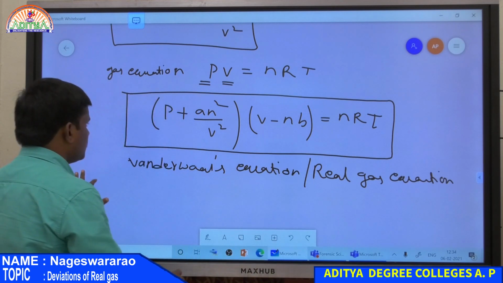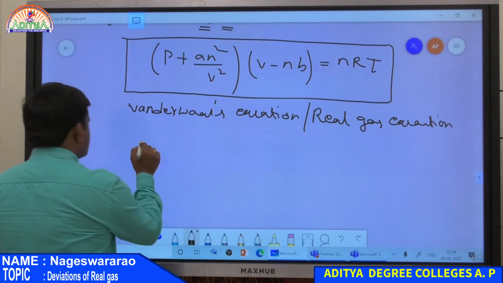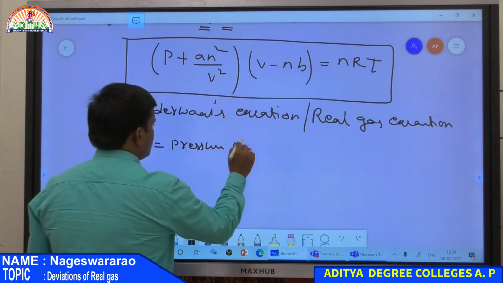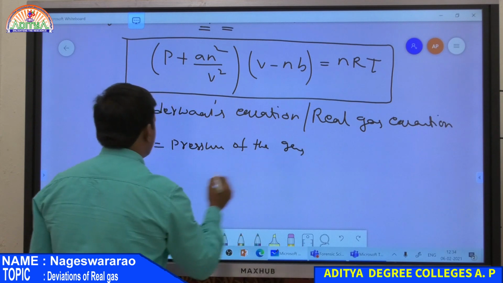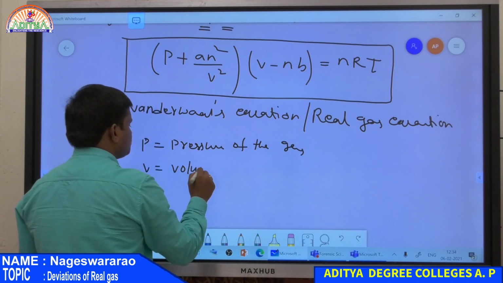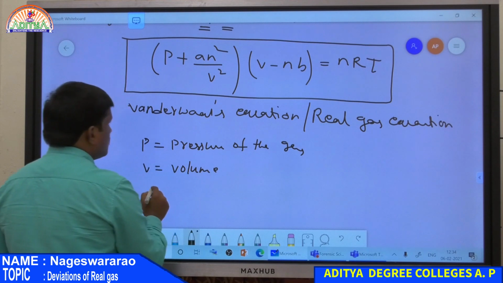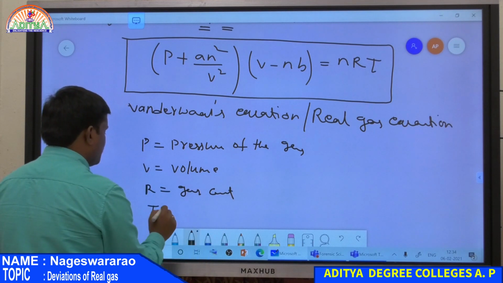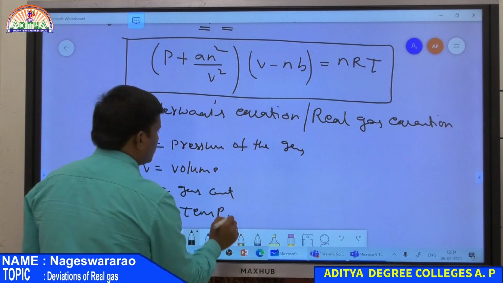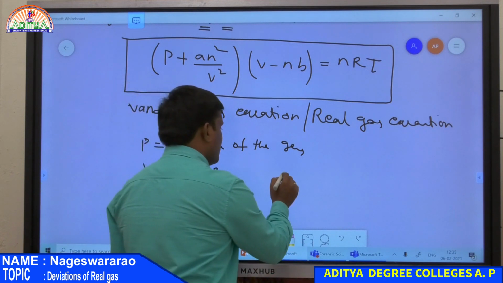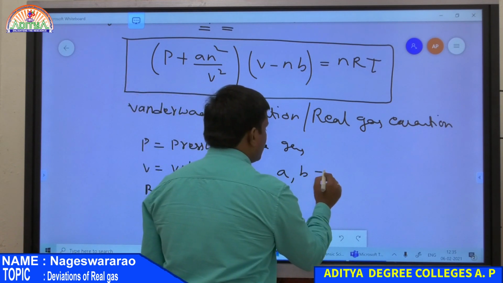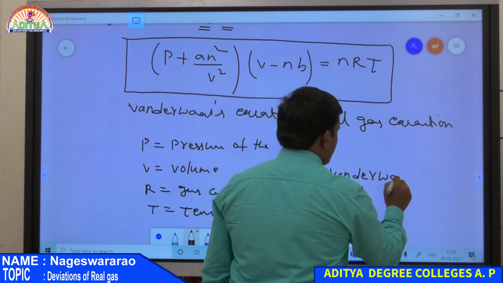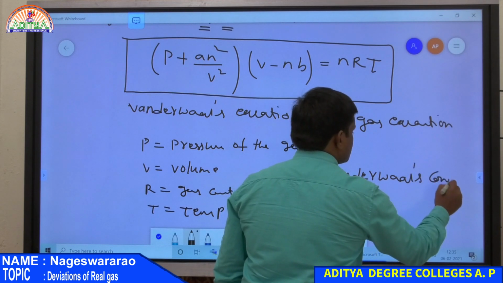Here, P is the pressure of the gas, V is the volume of the gas, R is the gas constant, T is the temperature, and there are two more constant values, small a as well as small b. These are very important and are known as the Van der Waals constants.